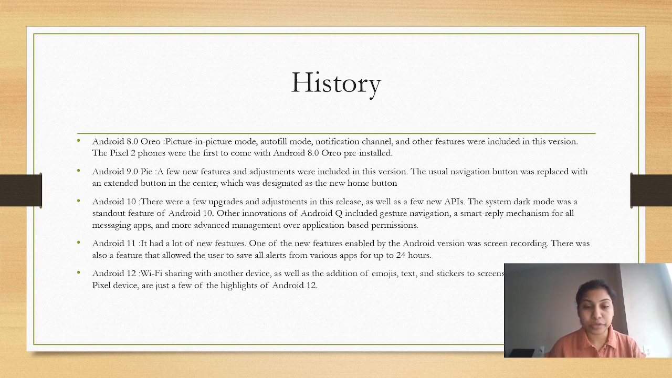Android 11 had a lot of new features. One of the new features enabled by the Android version was screen recording. There was also a feature that allowed the user to save all alerts from various apps for up to 24 hours. Coming to the latest version, Android 12, Wi-Fi sharing with other devices, as well as the addition of emojis, text to screenshots taken with any Pixel device, are just a few of the highlights of Android 12.